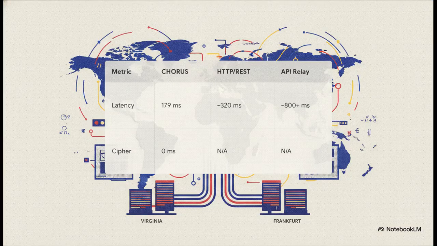All right, Section 5, Proof in the benchmarks. You know, theory is great, but real-world data is where we actually feel the impact. Just look at these figures from a live Azure deployment running from Virginia all the way to Frankfurt. Guys, that's an entire ocean away. For a standard 128-dimensional float32 vector, Chorus clocked a latency of just 179 milliseconds. That is 1.8 times faster than standard HTTP REST. And look closely at that cipher overhead row: 0 measurable milliseconds. Achieving 0 measurable delay for military-grade encryption across an Atlantic cable, that is an incredible engineering feat, and it's made possible entirely because the math runs natively on the GPU.